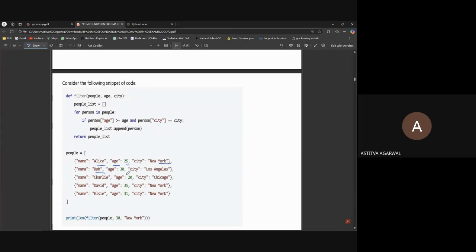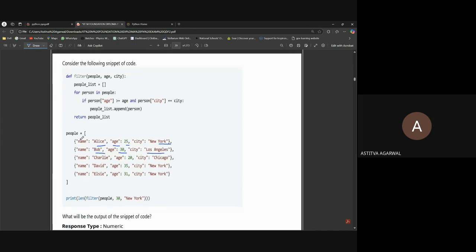Here people is Alice, Bob 25, city, Bob 30 and Los Angeles. We have these 5. Now we have to print the len of filter people 30 New York. Can anyone tell me the answer? The answer is numeric.